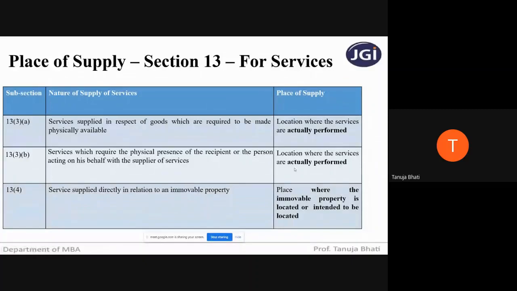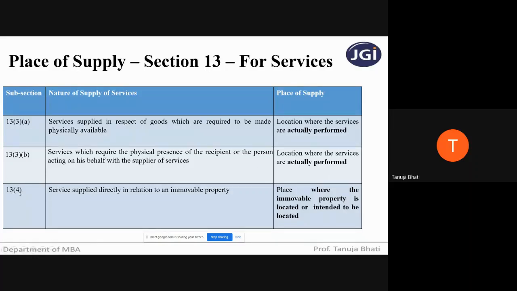So again, the location where the services are actually performed. Whenever there is a physical presence of the recipient, or maybe on behalf of the recipient some other person, along with the supplier of service, wherever there is a physical presence of such people, the place of supply will be the location where the services are actually being performed.